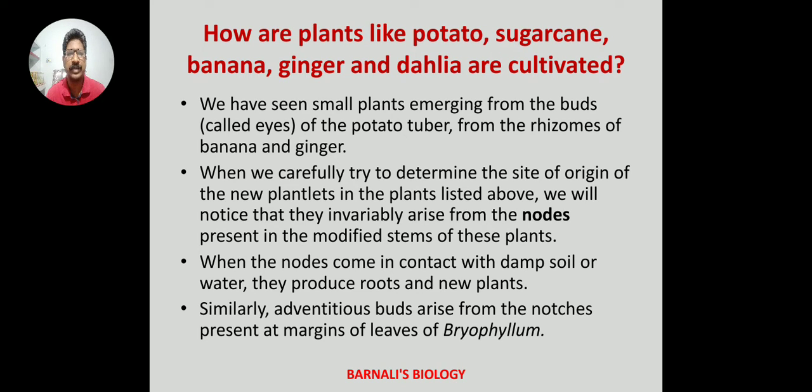When we carefully try to determine the site of origin of the new plantlets in the plants which are listed above, we will notice that they invariably arise from the nodes present in the modified stems of these plants. When these nodes come in contact with damp soil or water, they produce roots and new plants. Similarly, adventitious buds arise from the notches present at margins of leaves of bryophyllum.